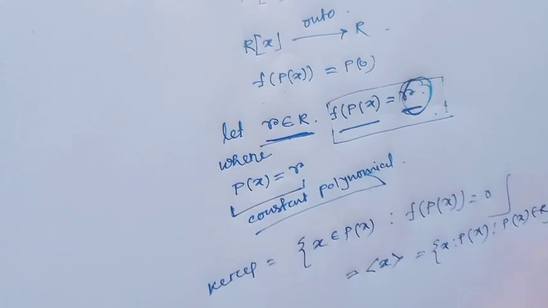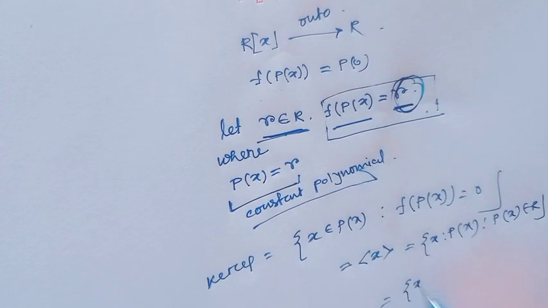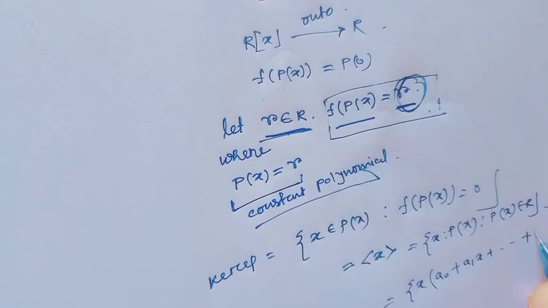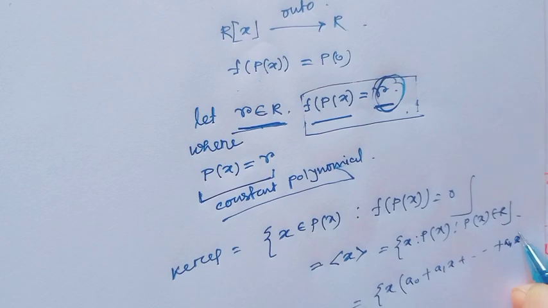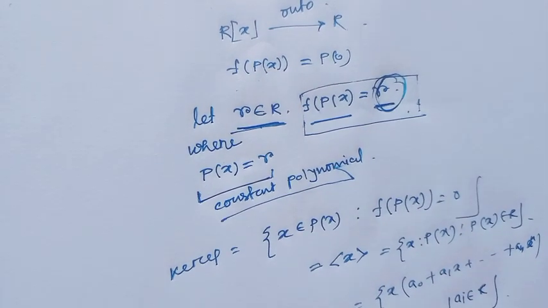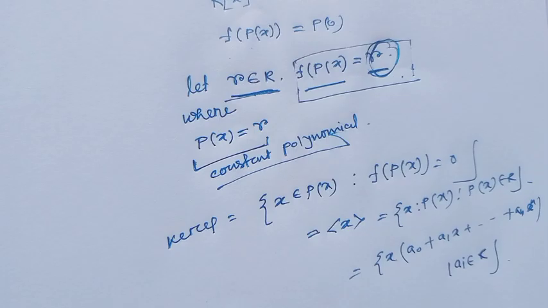Look at the ideal: it is x times (a0 plus a1x up to an x to the power n), where each ai belongs to R. I hope all my viewers have understood clearly this ring homomorphism.